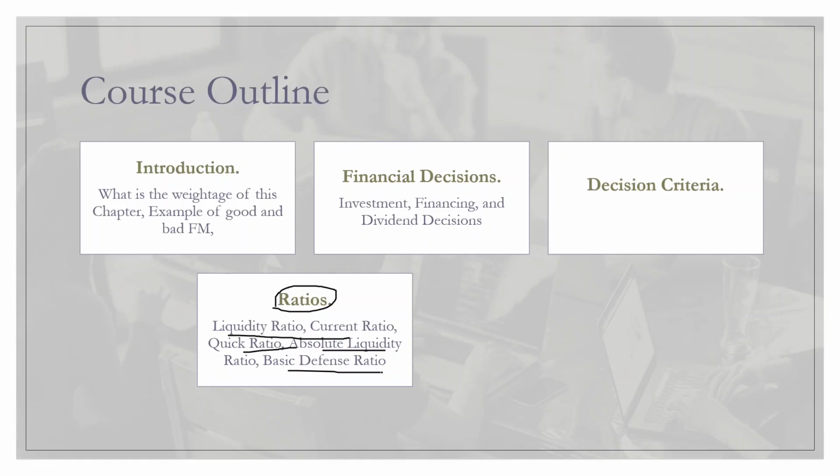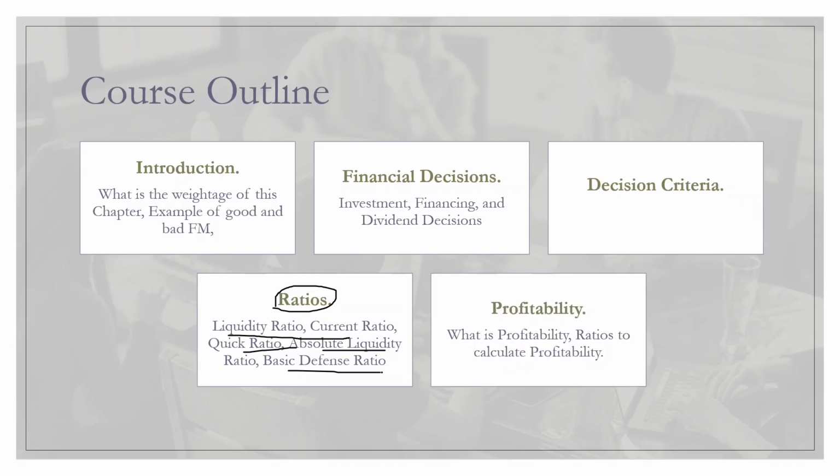Okay. So the next one is profitability. Of course, whenever I construct a company, before constructing a company, what will I think? I have to construct this company because I have to earn profit. No one is interested in earning losses.